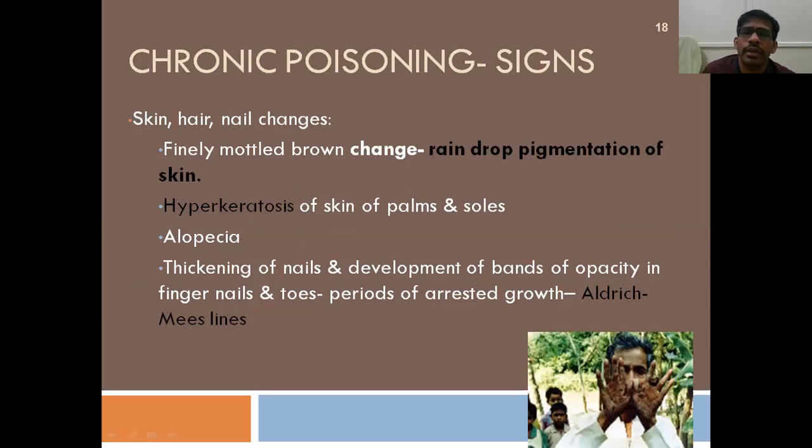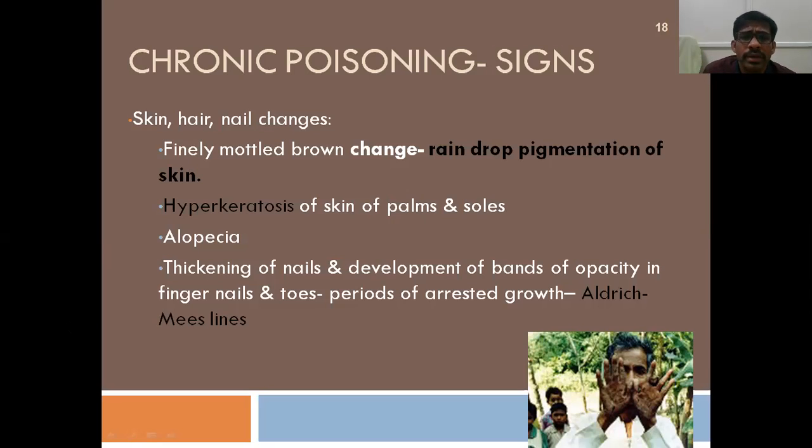Actually, I told you this is a cumulative poison, and this will actually get accumulated in the body. Most commonly it will be accumulated in the skin, hair, and nails. So this arsenic will get accumulated in all these parts, and that will give different dermatological signs of chronic arsenic poisoning. These are very, very important signs because this will help in identifying a case of chronic poisoning just by seeing, without any tests. You can actually detect that he is suffering with chronic